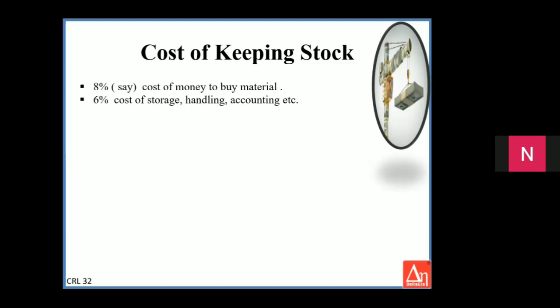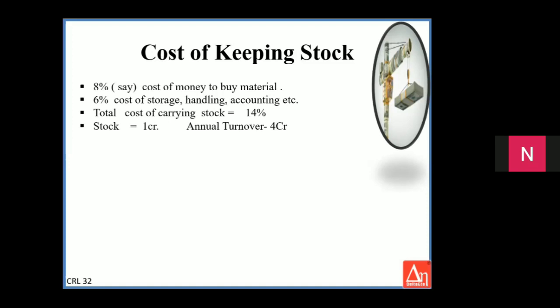Once the material reaches your factory, from there it has to go inside the organization. It has to be kept there. You have to keep tab of its inventory. You have to keep track of its handling and then deliver it to the right area for working. So this costs approximately 6% of the value of the stock. So 14% is the cost of keeping stock.